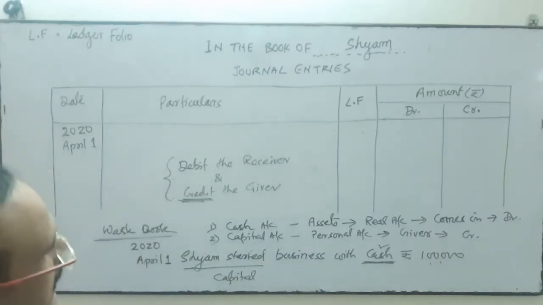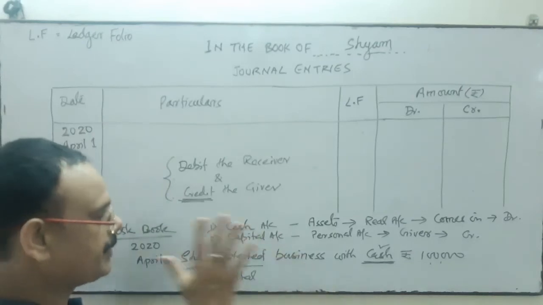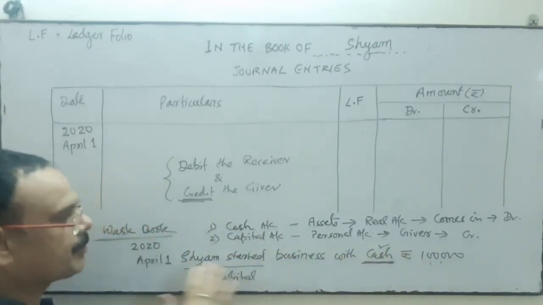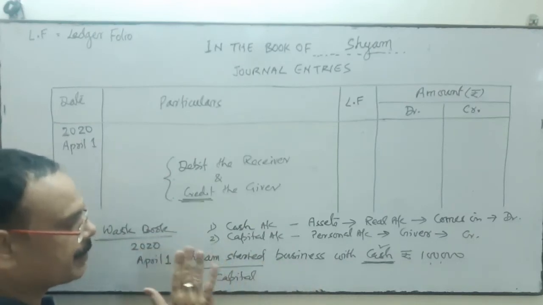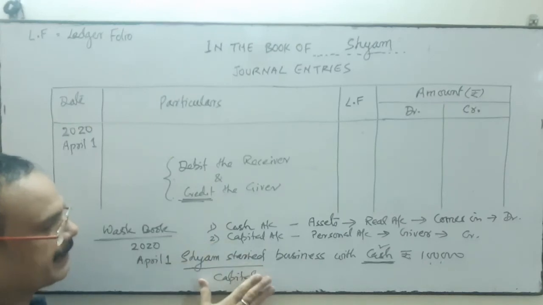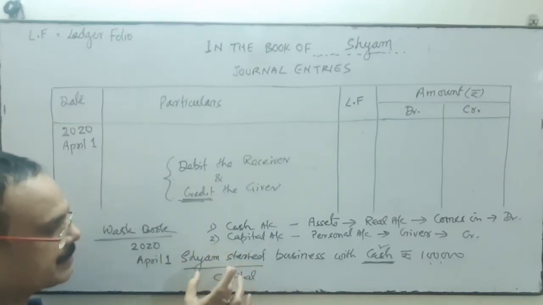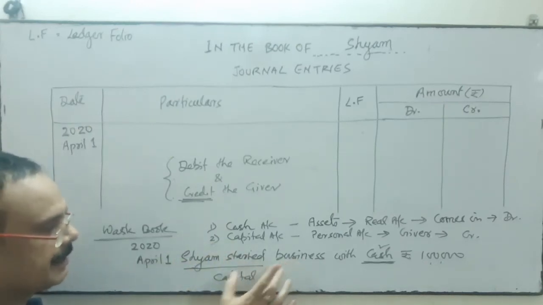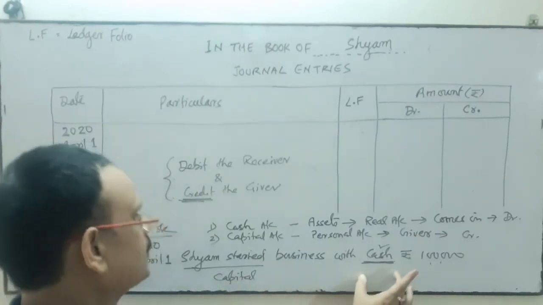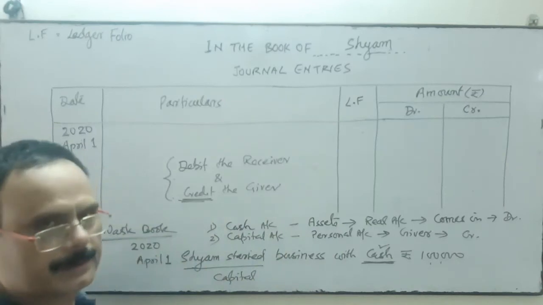So first of all, we identified the steps. You just try to understand. First of all, this is a transaction of the journal book. We try to find out which accounts are involved in this transaction. We have found it out. Syam started the business, which means it's capital, and he has given cash. So capital and cash are involved.